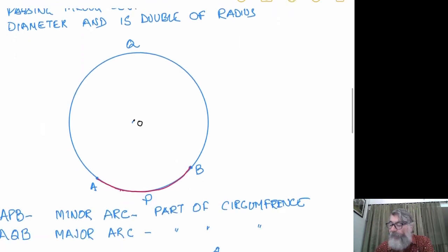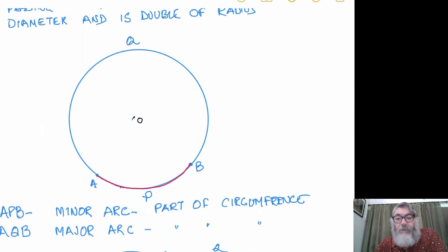So minor arc APB is a minor arc, while AQB is a major arc.